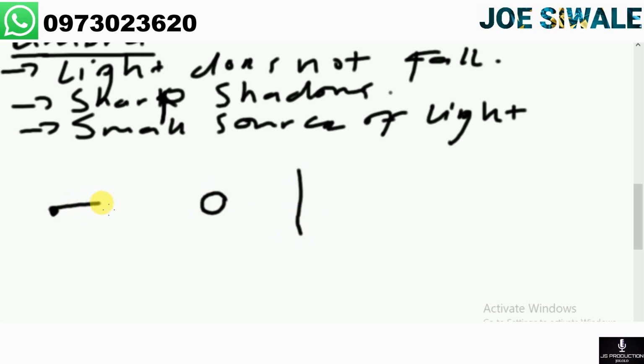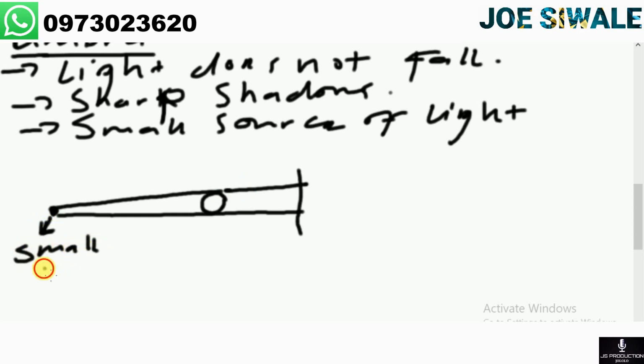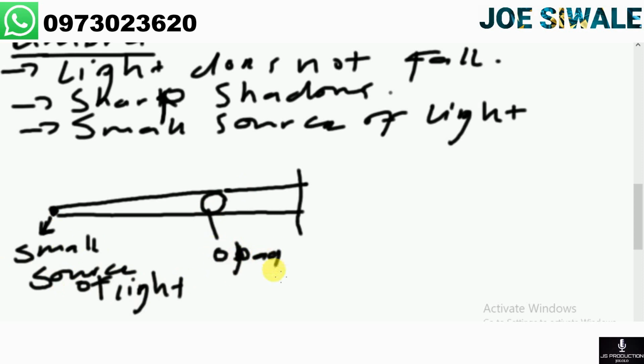Light will move to the opaque object, and the shadow that is going to be formed is this type of shadow, and this shadow is referred to as the Umbra.